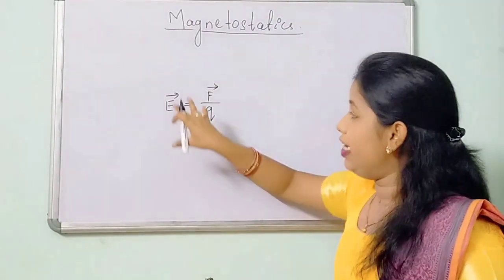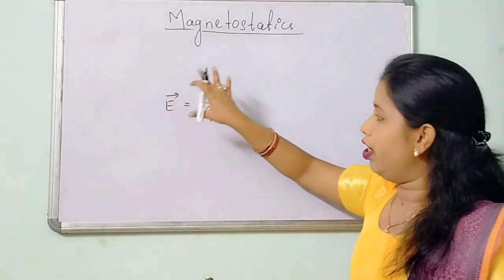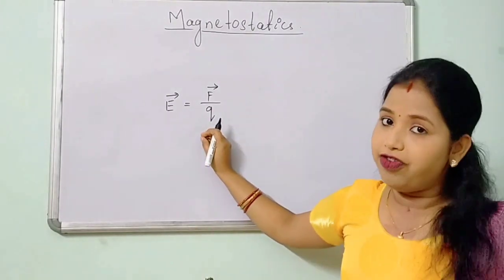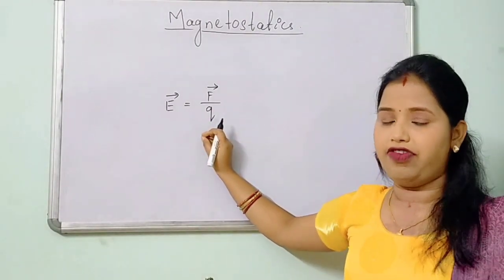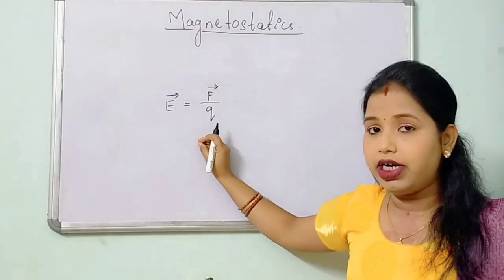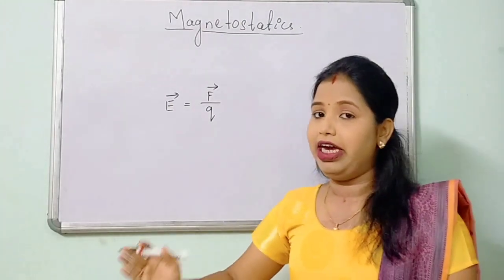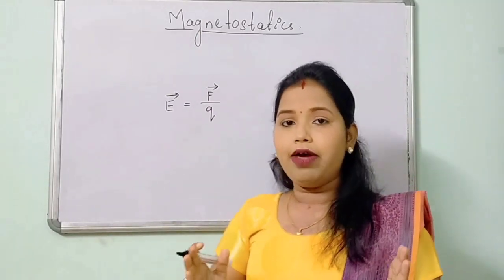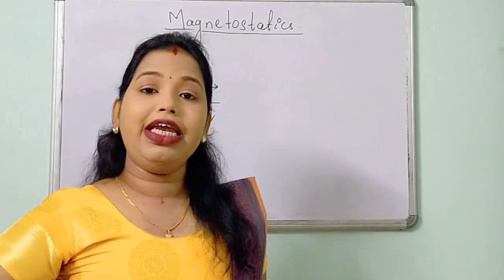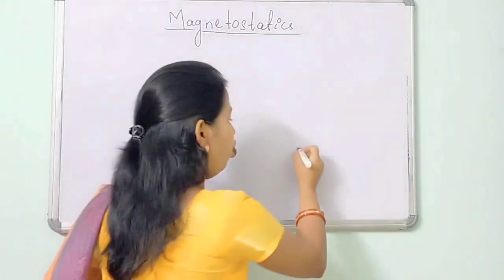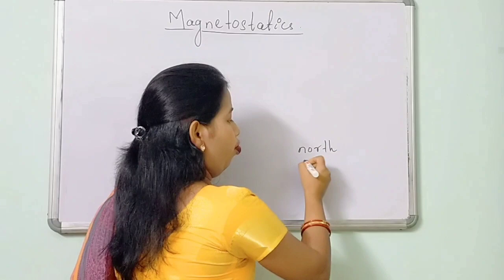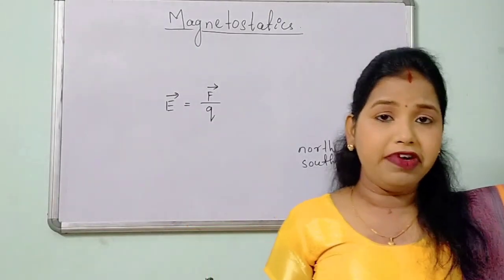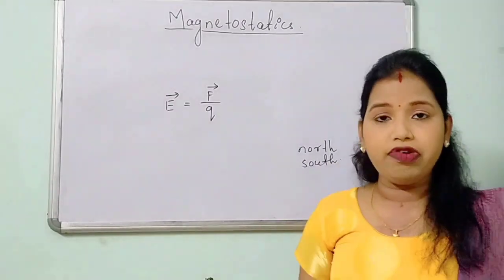Because in electrostatics, or in nature in general, we can find an isolated point charge. But we can never find a monopole or a single pole, because magnetic poles always remain in pairs like North Pole and South Pole. Then how can we define the magnetic field? What will be the expression for it?